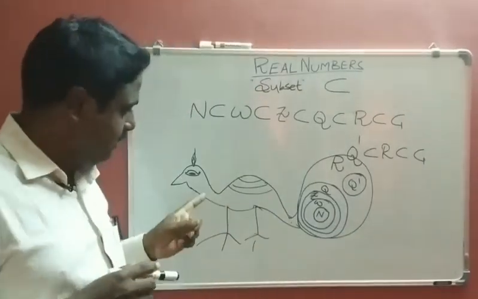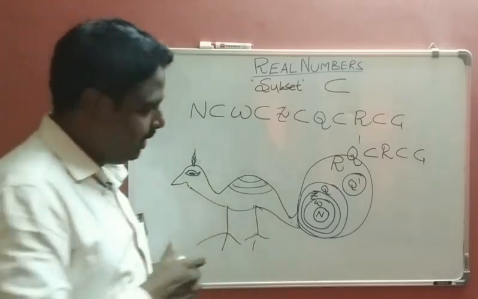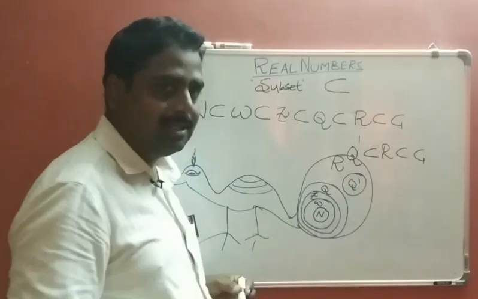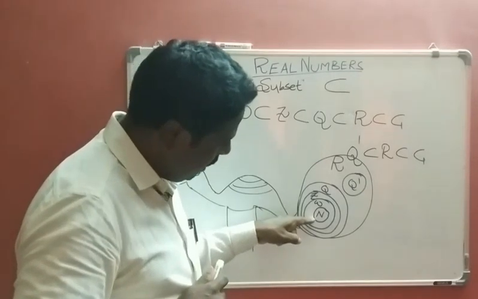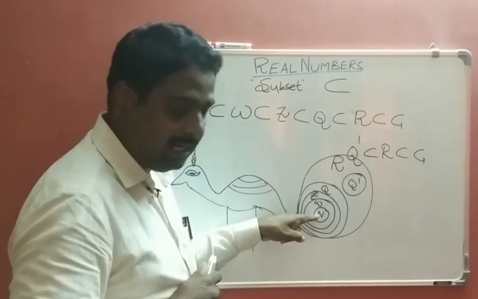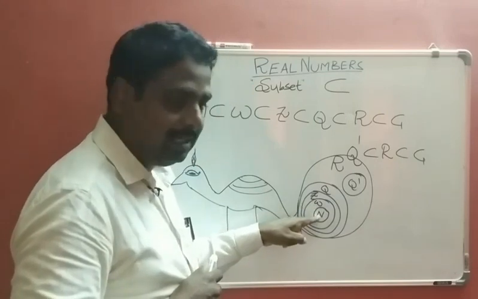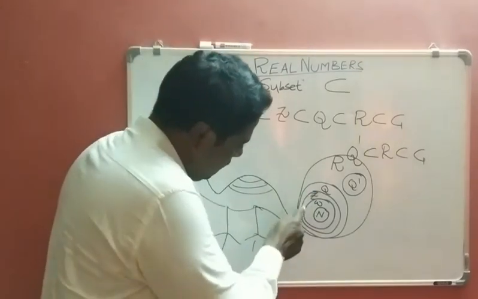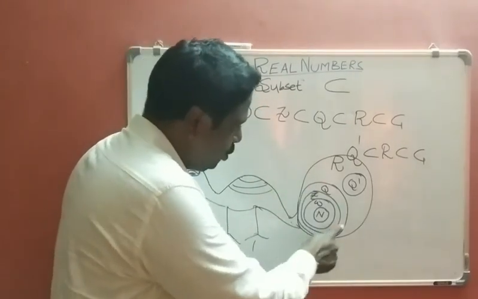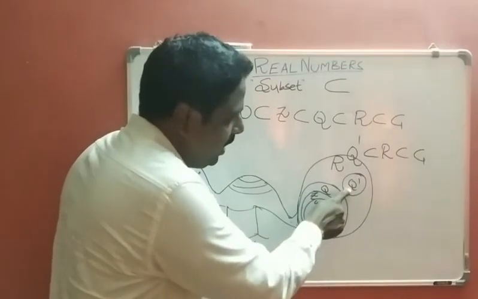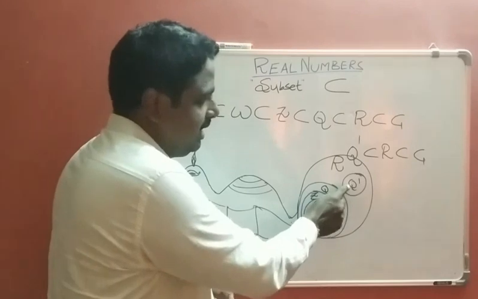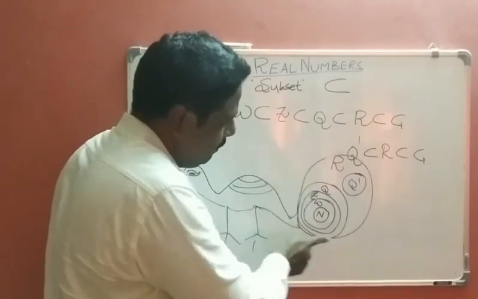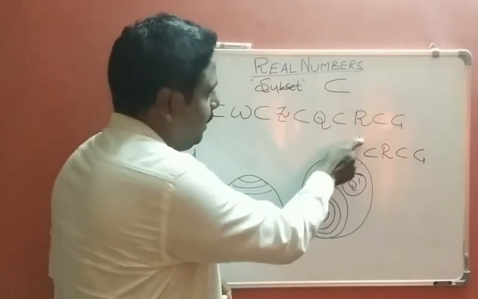Now observe this peacock diagram. Here I have written so many circles. Each circle refers to one number system. This small circle refers to natural numbers, so I wrote N here. The W circle refers to whole numbers. The Z circle refers to integers. The Q circle refers to rational numbers. This Q dash circle, which is outside all these circles, refers to irrational numbers. This big circle, in black color, refers to real numbers. Understand?